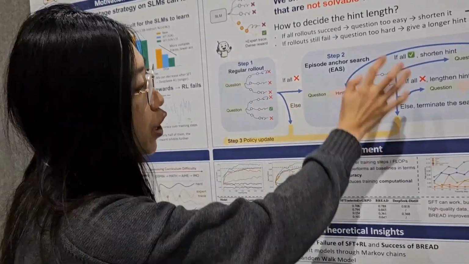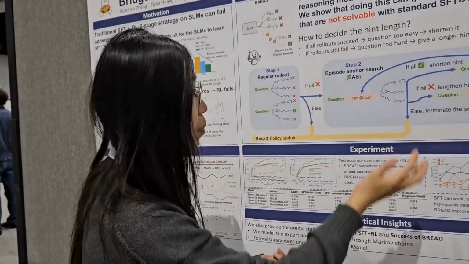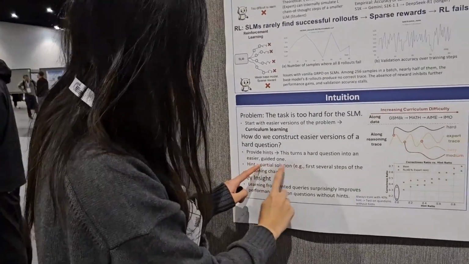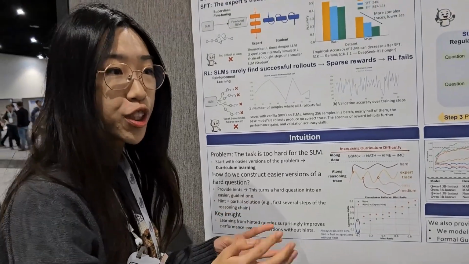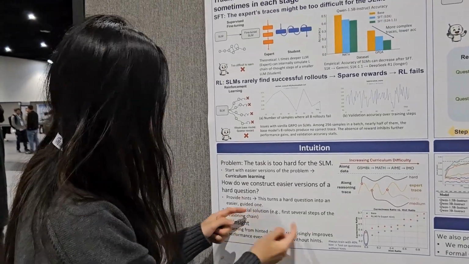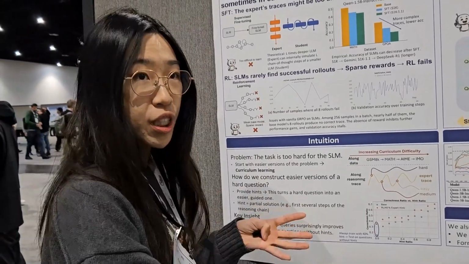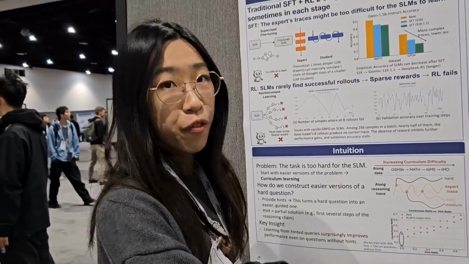So actually, you can use different ways to give the hint. But in our experiment, the hint is always a partial of the solution, which means that because we know that currently people are doing long chain of thought, the shorter hint might mean only the first step of this solution, and the longer one might be, okay, I give 5 steps, which gives more information.